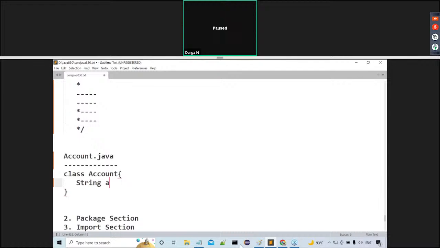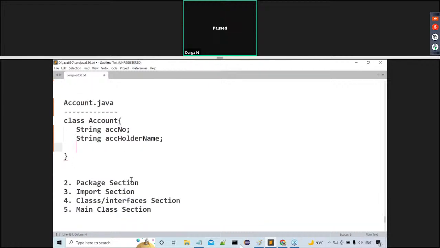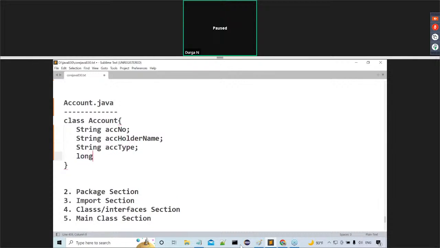String account number. Am I right or not? Then next one, string account holder name. Then string account type. Next one is long account balance. Of course, we are able to use the account balance either as long or go for float or double. Double in general we are able to use, because some fraction values also we have to specify. Okay, fine. It does not matter here.